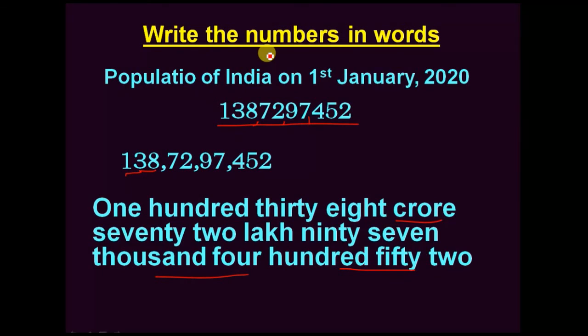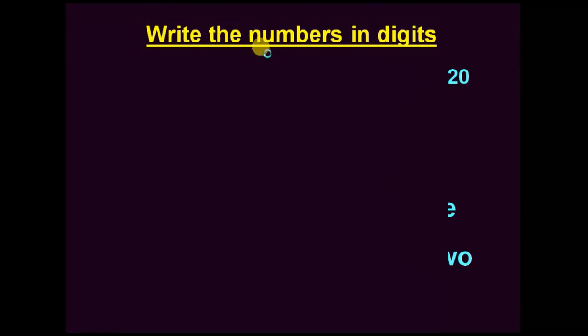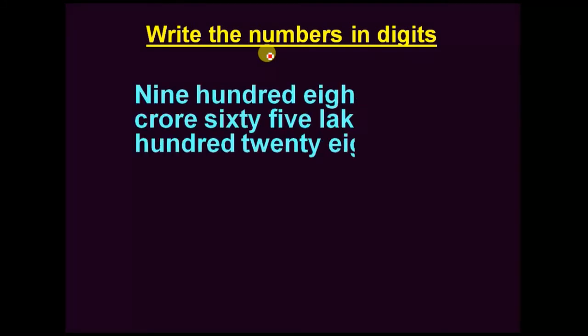Now there is another model. Already the number is given in words. How to write in digits? How to write in digits? See here, one more example. The number given in words is like this: 986 crore.